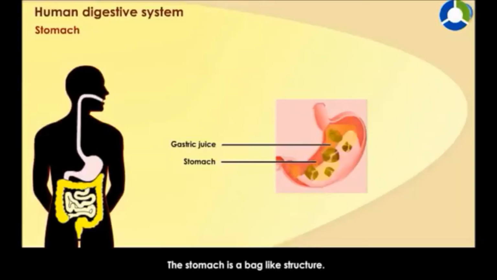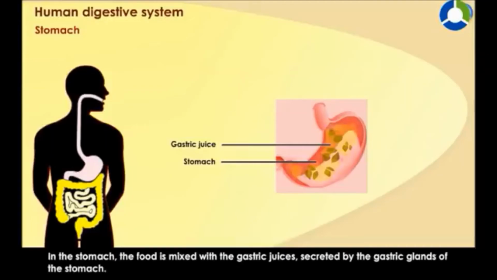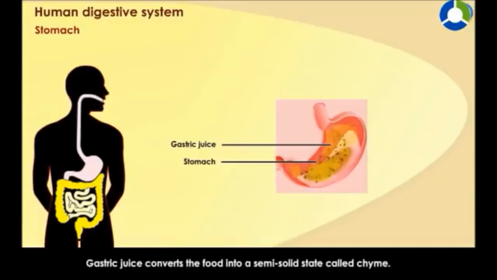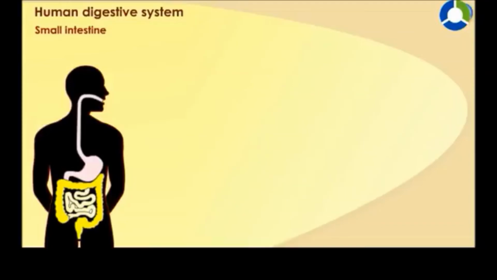The stomach is a bag-like structure. In the stomach, the food is mixed with the gastric juices secreted by the gastric glands of the stomach. Gastric juice converts the food into a semi-solid state called chyme.